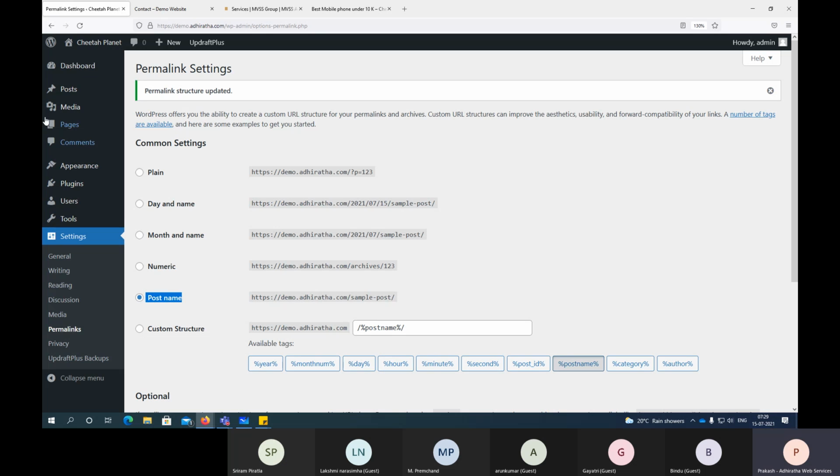Fine. Now, in what case can we use this date and month? Maybe if you're launching a news website, right? Then yes, you can use this date and month kind of a scenario, right? Where people will be able to access your website according to the date and time. If I want to see the news of today, I'll put this URL and I can access it. If I want yesterday, I'll just change it to 14 and see the news. Right. In that scenario, yes, you can use this. But for most of our websites, when you're writing about blogging and all, we use post name. So this has to be changed.